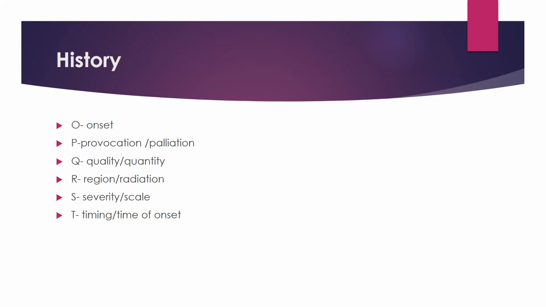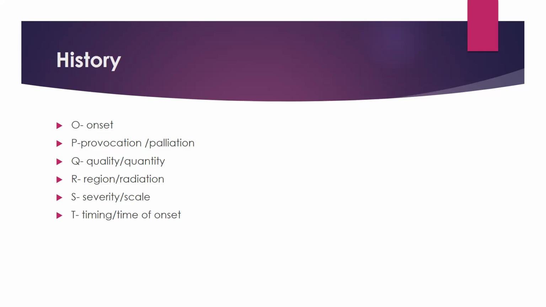Is it associated with food intake? Is it associated with emotional stress? What is the severity of the chest pain? What is the nature of the chest pain? Is it stinging? Is it dull? What is the region where the chest pain is, and what is the radiation?